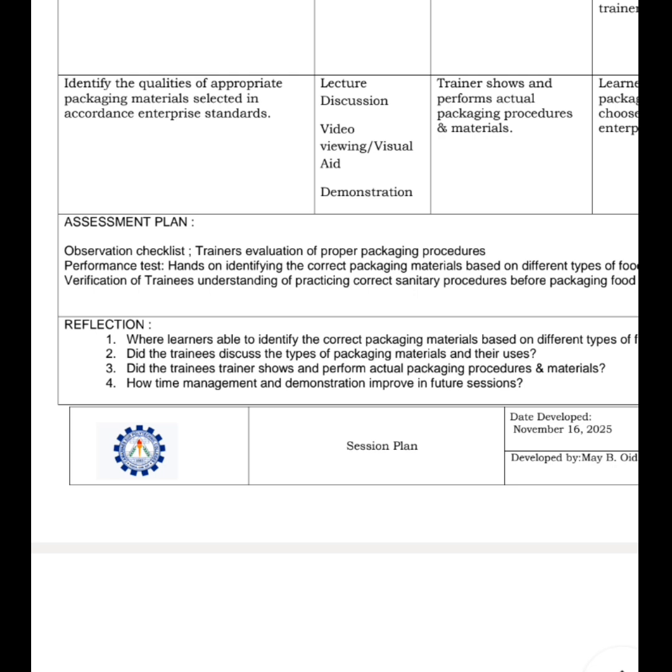So let's go now to the assessment plan. Here in the assessment plan, it shows how I, as a trainer, will check if the students learned the lesson. It will include the tools or methods that I'm going to use, for example quizzes, performance tasks, and observations.